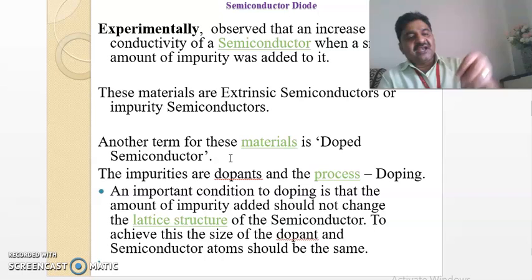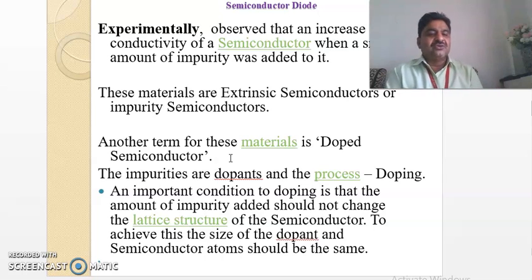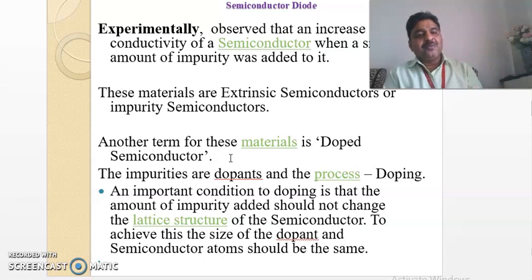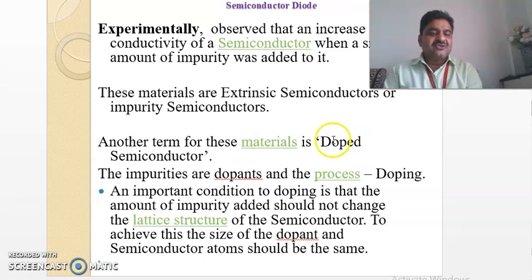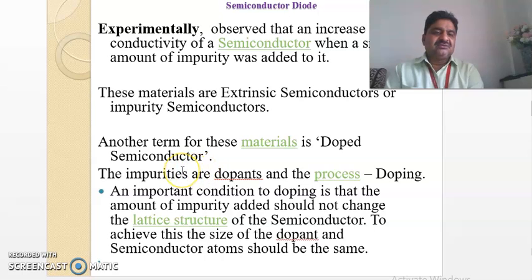Instead of saying added, it is better to use the particular word doping. Doping of impurities is done in extrinsic semiconductors. The impurities are dopants, and the process is said to be doping.